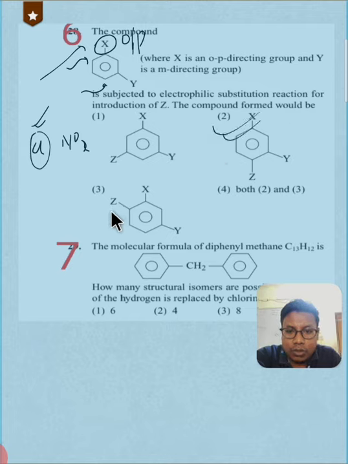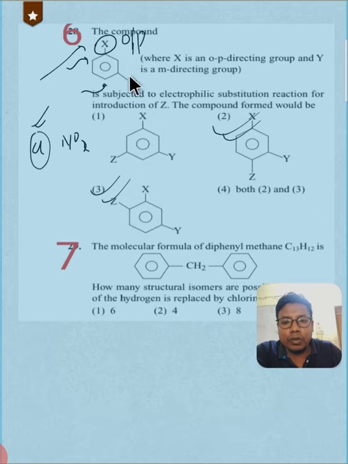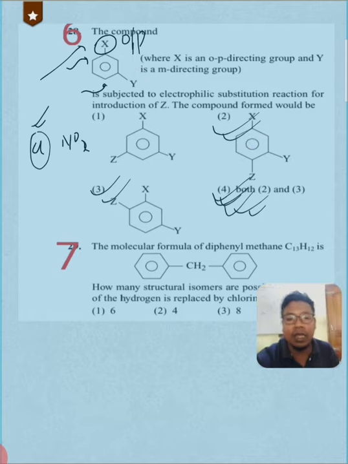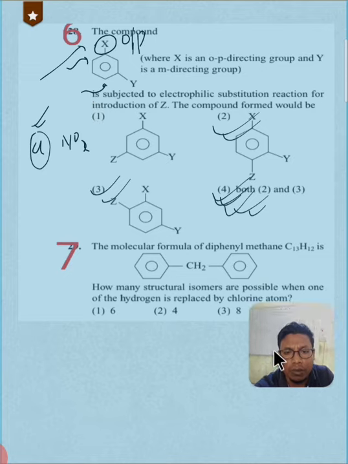Let me check the third one also. Third one is also correct. The question is not about the major product. The question is about the compound that can be formed when an electrophile Z is introduced to this reactant. Okay, so 2 and 3 may be correct because option 4 is given as both 2 and 3. So the correct option will be 4, not 2 or 3. This is a combination of 2 and 3 because X is an ortho-para directing group, and ortho-para directing groups are generally activating groups, except halogens. Okay, now let me go to the next question.